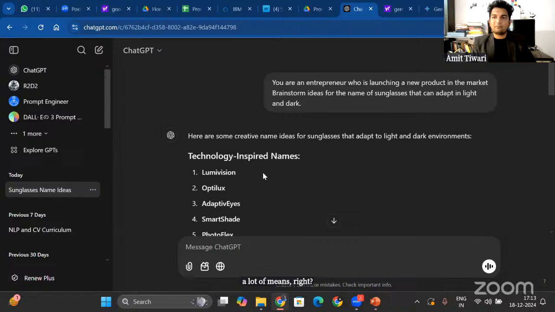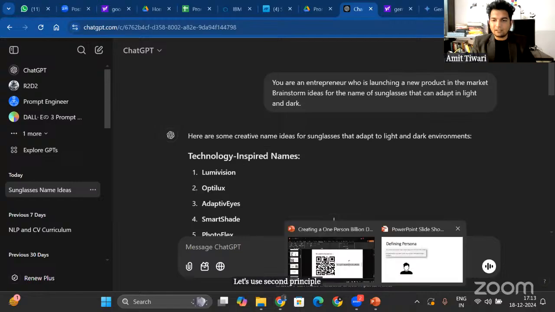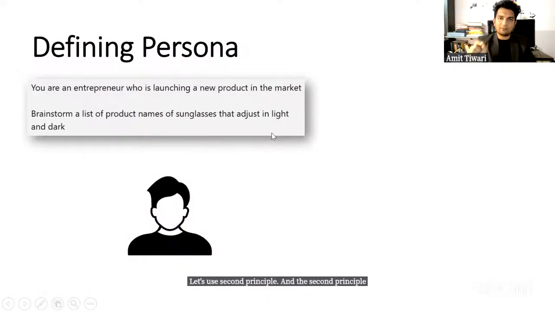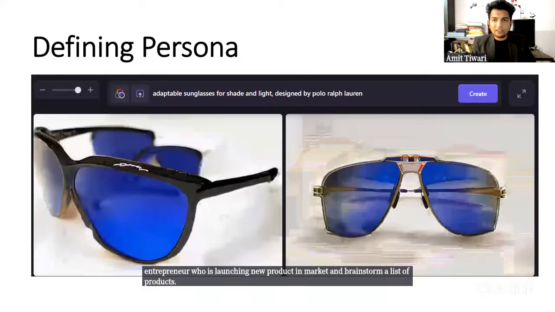Let's use the second principle. Okay, I'm ending the poll. Thank you so much for joining in on the poll and sharing your results there. Okay, let's use the second principle. The first principle is defining persona. We are asking ChatGPT to take up the role of an entrepreneur who is launching a new product in the market and brainstorm a list of product names. Okay, let's do it with images.